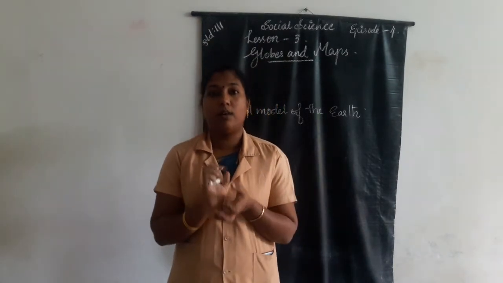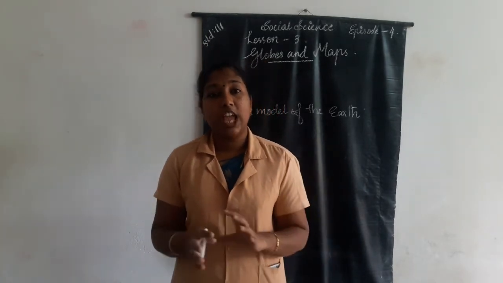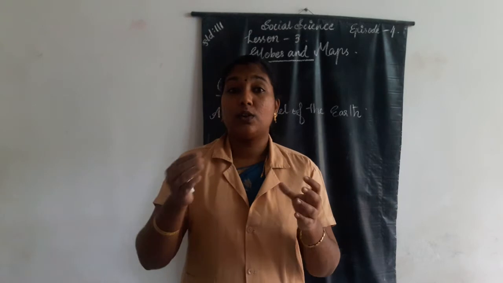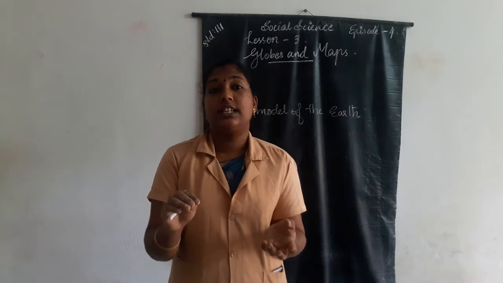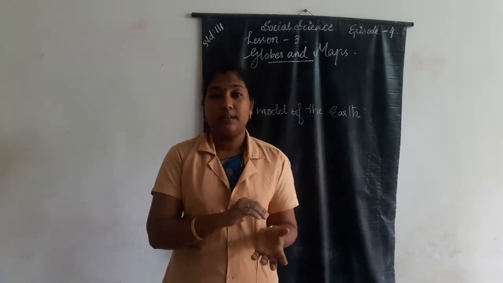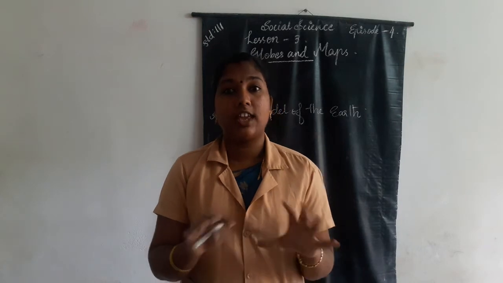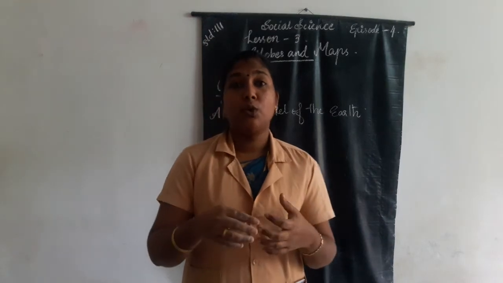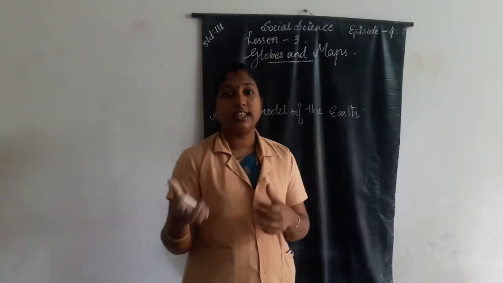A globe is a small model of the earth. And the globe is round in shape like earth, and also it gives a clear picture of places of earth represented on the earth's surface. Then the globe highlights the physical features of earth. It helps us to understand the physical features of the earth's surface like continents, oceans, seas, etc.